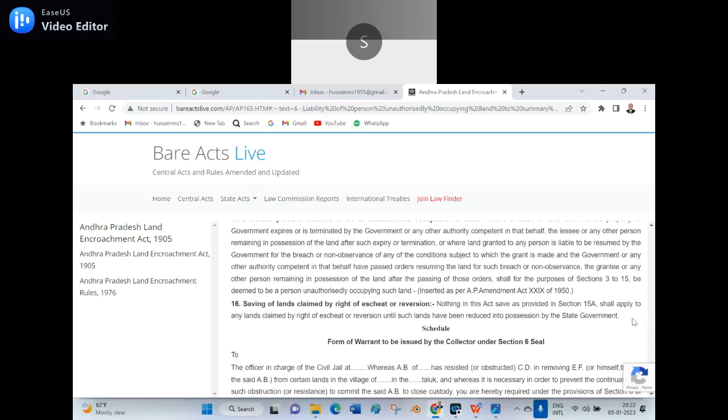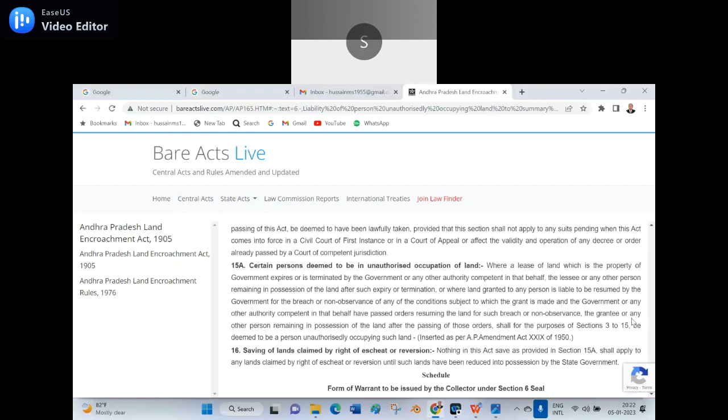Yes, there is a reversion also. If no one is there, who is the reversioner? State. If no one is the owner of the land, who is the owner? The state government is the owner of the land.